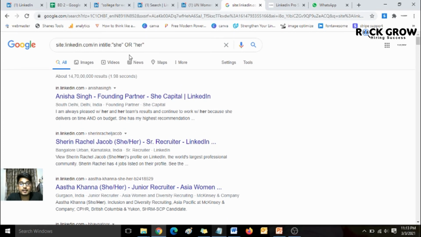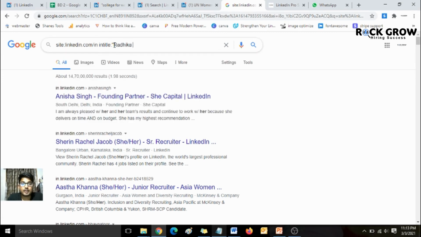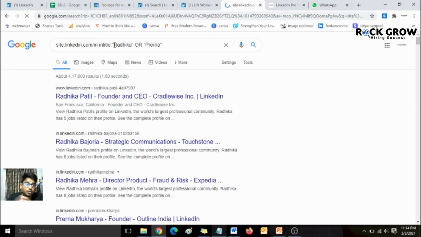In the same way, the first name filter that we have used, you can use that particular function as well. For example, Radhika, or you can ask for Prerna. So all such profiles would be there. So this is an alternate to LinkedIn if your LinkedIn is restricted with respect to being a power searcher or something like that, and then you can basically use such Google algorithms as well.